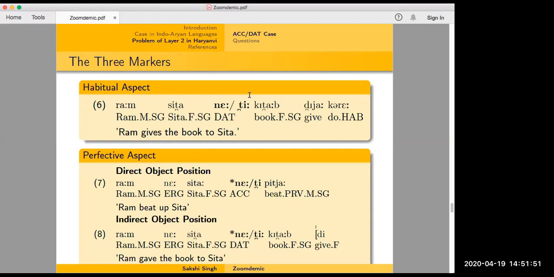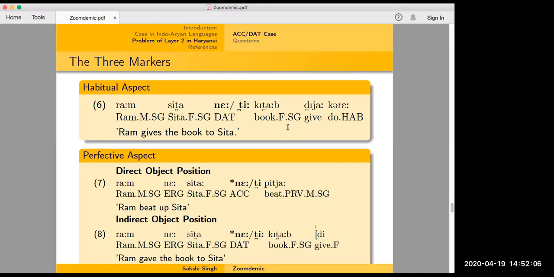A dative blocks subject verb agreement, but in 7 it's not. Okay, it's more so of an observation, isn't it? No, it is blocking in 7 also.